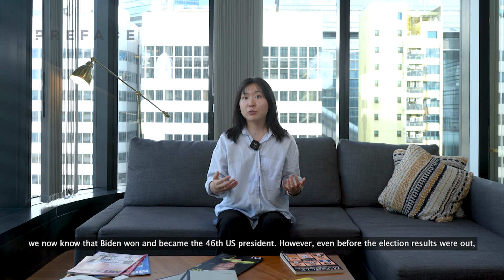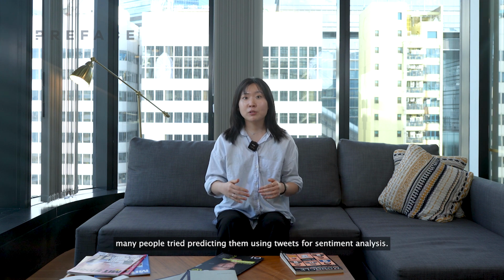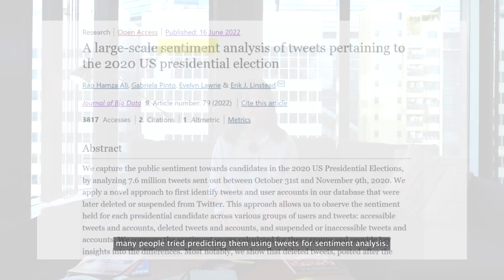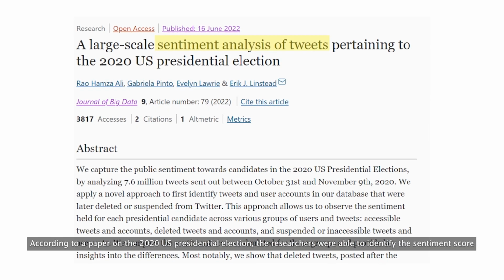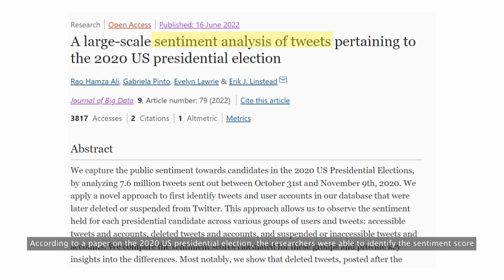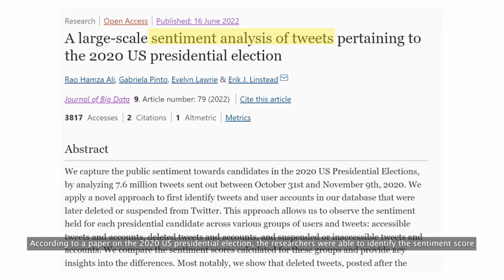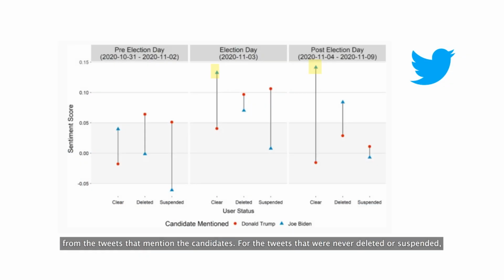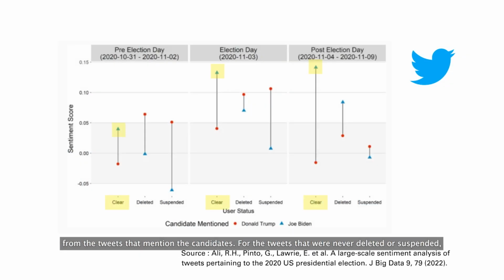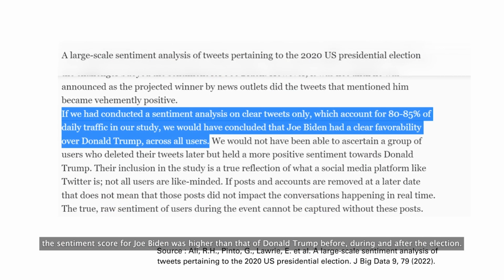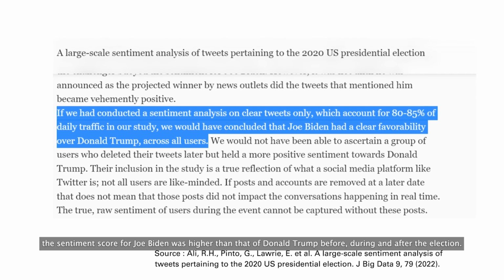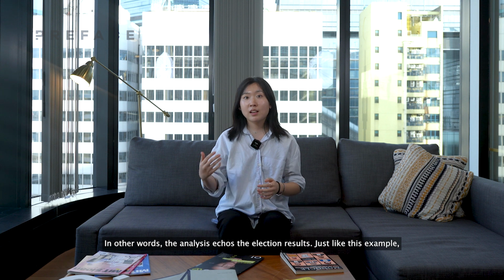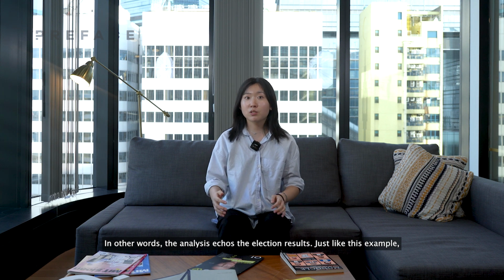However, even before the election results were out, many people tried predicting them using tweets for sentiment analysis. According to a paper on the 2020 US presidential election, the researchers were able to identify the sentiment score from the tweets that mentioned the candidates. For the tweets that were never deleted or suspended, the sentiment score for Joe Biden was higher than that of Donald Trump before, during, and after the election. In other words, the analysis echoes the election results.